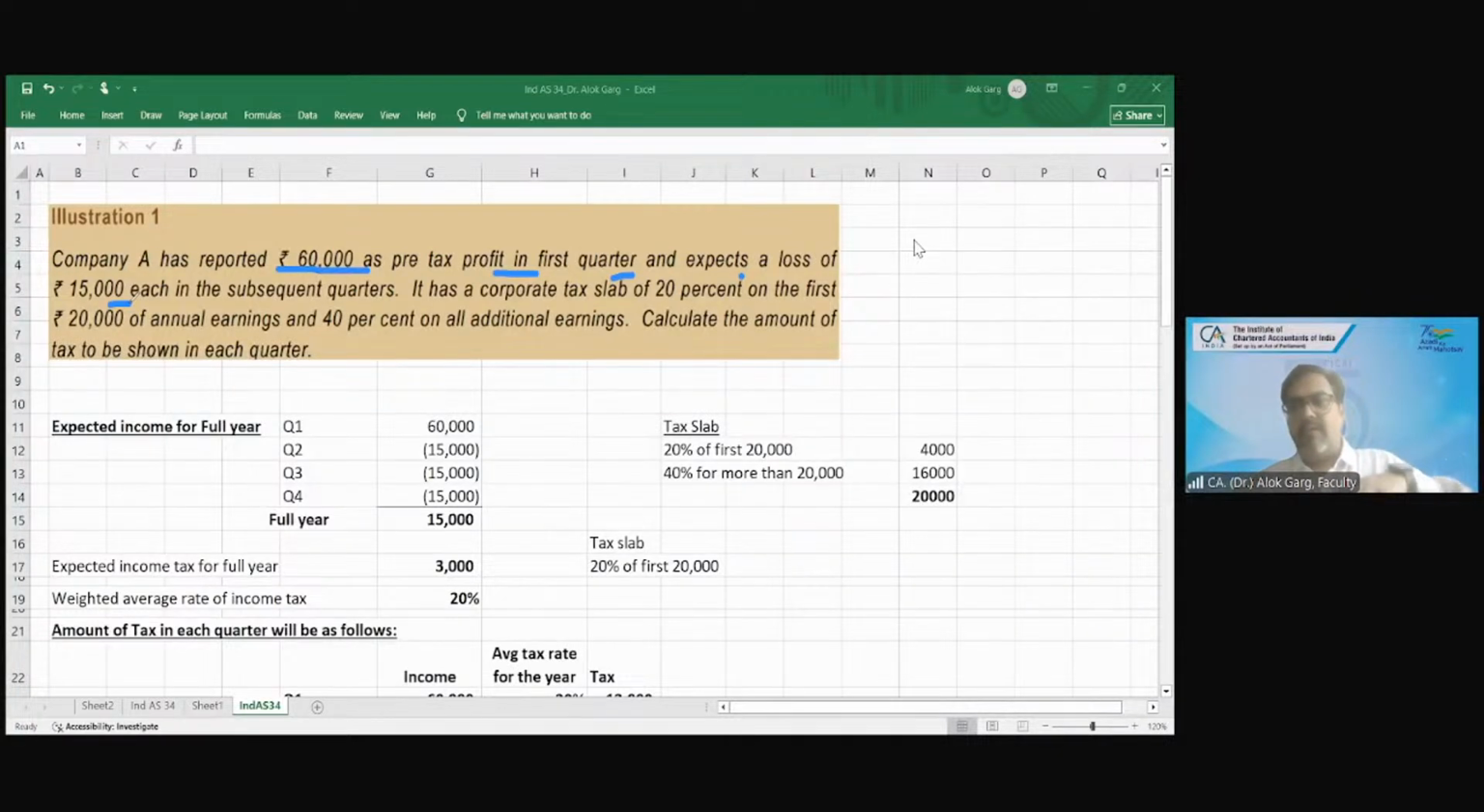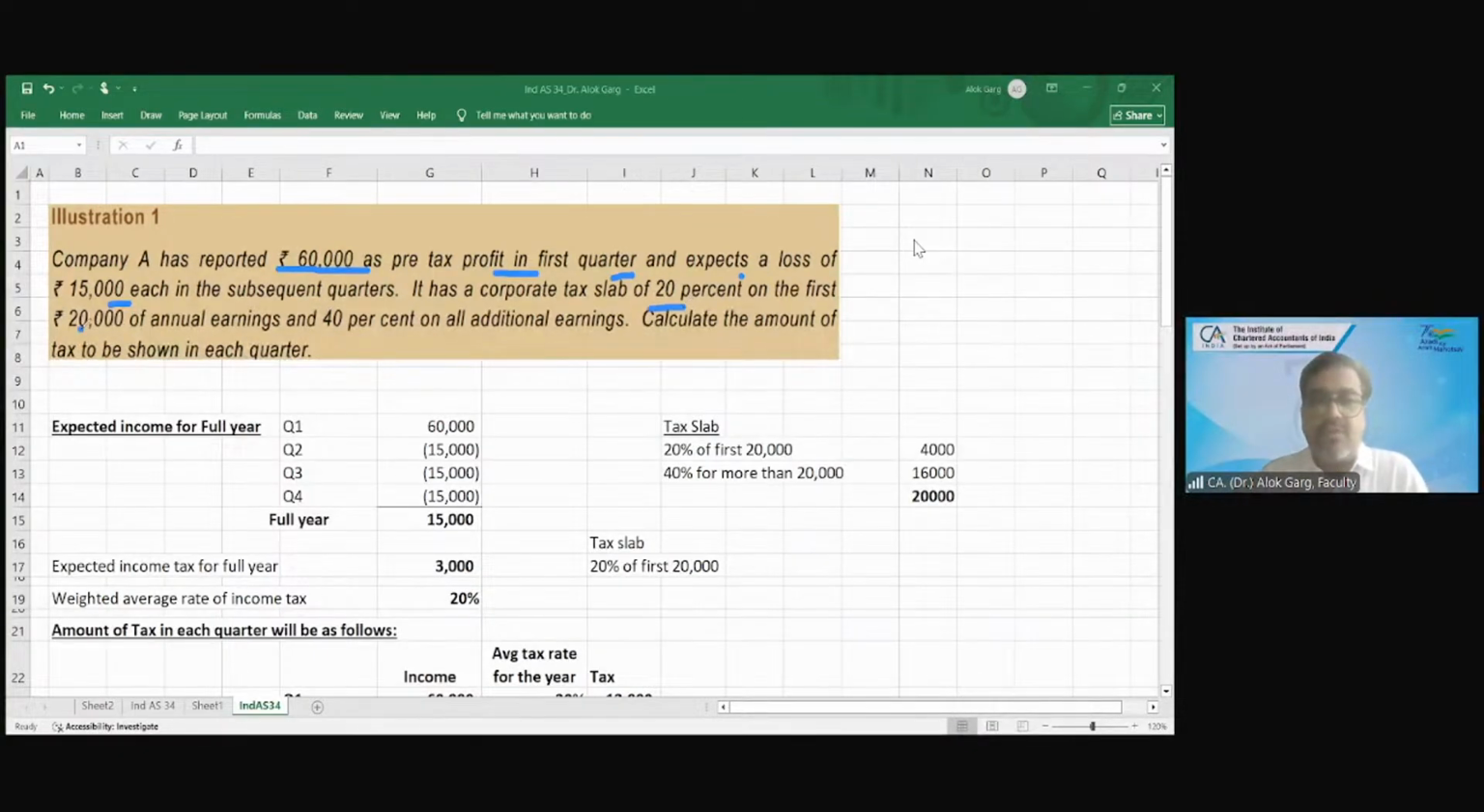15,000. 60,000 profit minus 45,000 loss gives 15,000 profit. This is your expected annual income, correct? Now, this company has a corporate tax slab. This company has a corporate tax slab of how much?